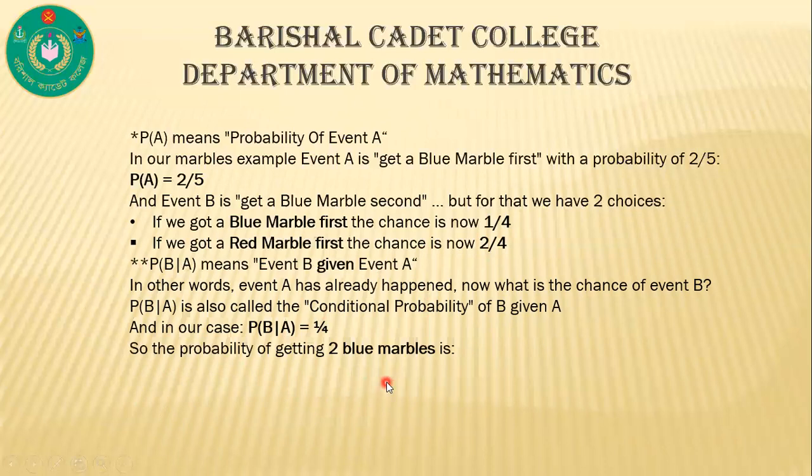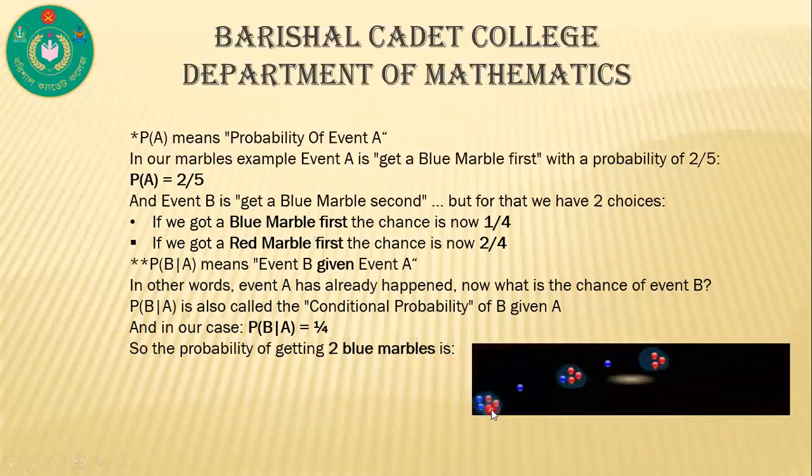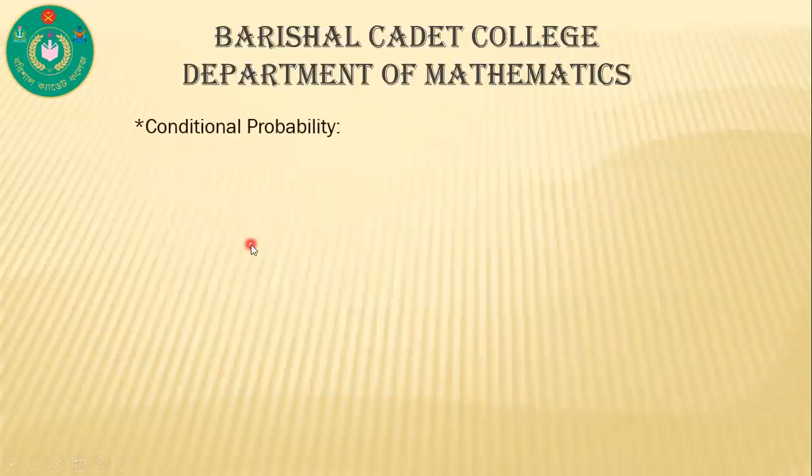So the probability of getting two blue marbles is, if we got one blue ball, then the probability is 2 by 5. Then, if we pick another blue ball, the probability is 1 by 4, this way. Now, conditional probability.